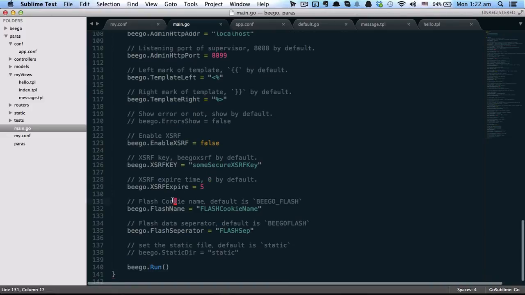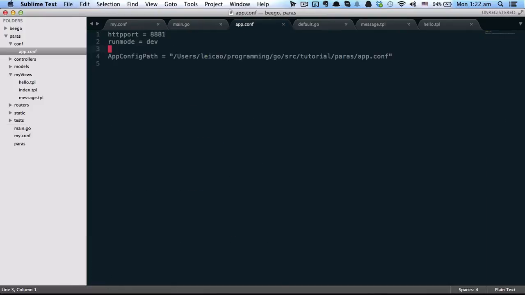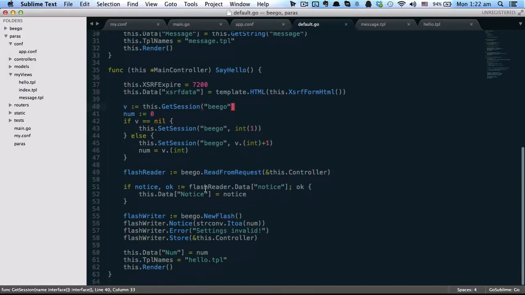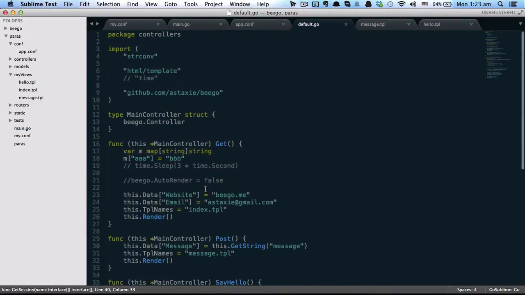The next one is the flash cookie. There is configuration for the flash cookie name and the flash message separator. The flash is the flash messenger between requests. It's saved on the client, the browser side, in the cookie.